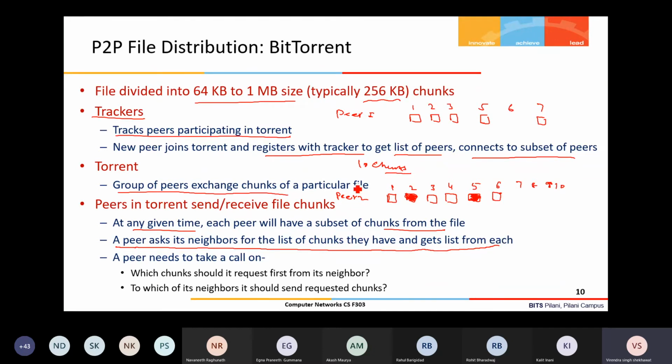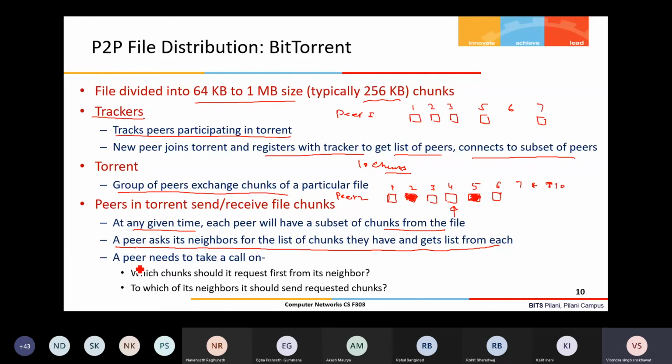So suppose these two peers are sharing their chunk lists with respect to a particular file. Then it finds that, okay, I don't have chunk number 4, but my peer has chunk number 4, so I can request this chunk from it. Similarly, peer 2 can request chunk number 2 from peer 1, and this way they get the chunks which are not available with a particular peer, right?